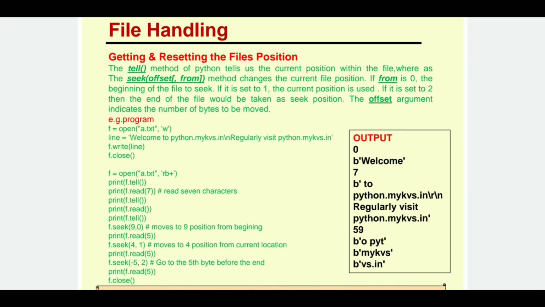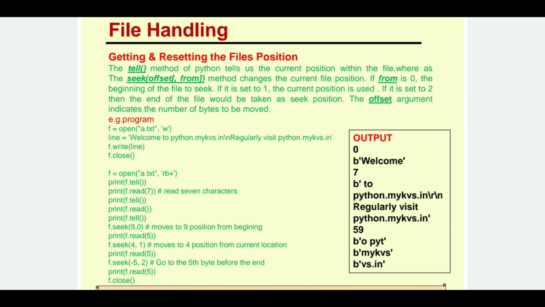So the moment I've opened this file and I print f.tell(), this function tell is going to tell us at which byte number the file pointer currently is. It has opened the file from the beginning, so the first byte number will be the 0th byte. That's why in the output you can see it is printed as 0.